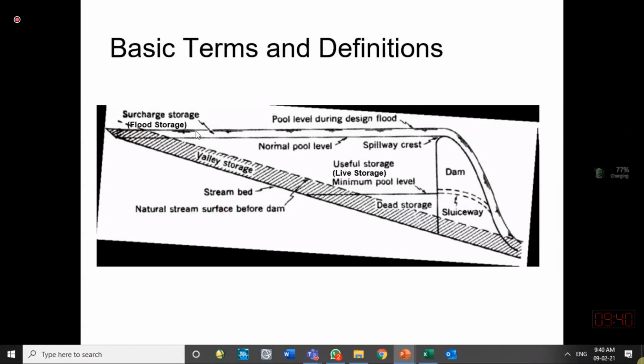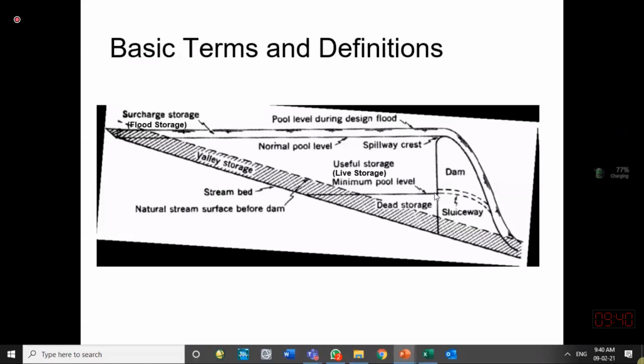People have given different names to the storage which is done in the reservoir. We should know this basic terminology. One part of the total storage in the reservoir is called dead storage. One part is called useful storage or live storage, and one part is called surcharge storage or flood storage. Out of the total water which can be stored in a reservoir, we can distinguish these three parts separately. One is called dead storage, which we usually keep so that the sediment is deposited in that part. We don't use that water for our irrigation purpose or hydropower purpose.